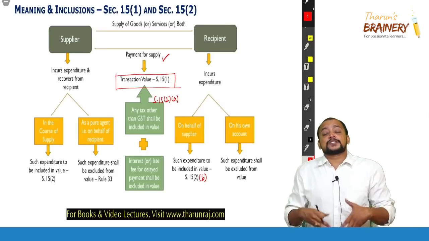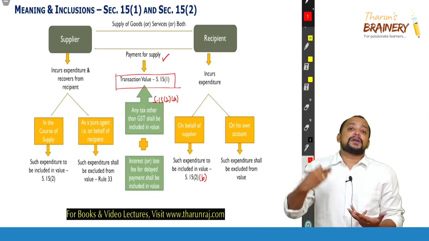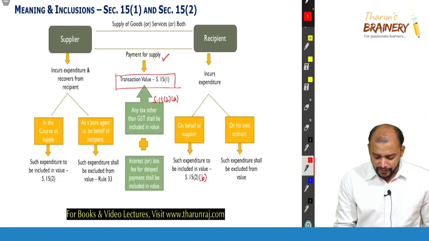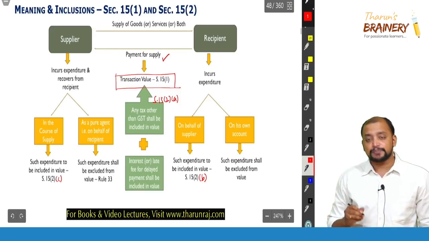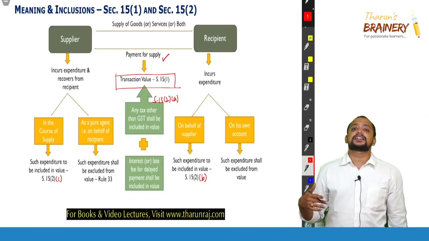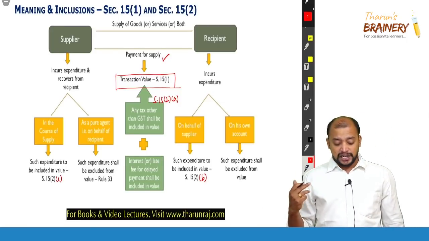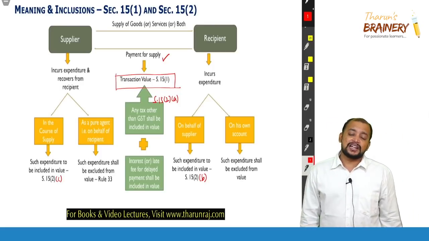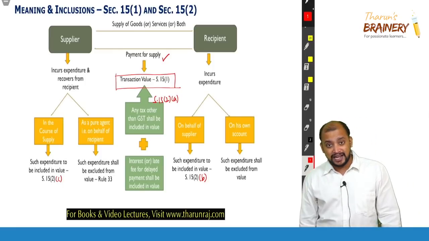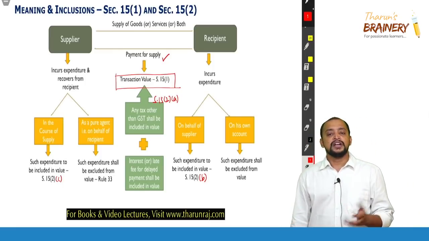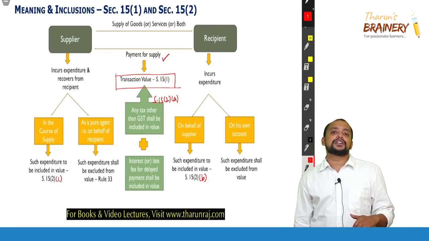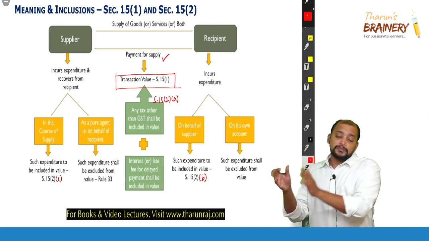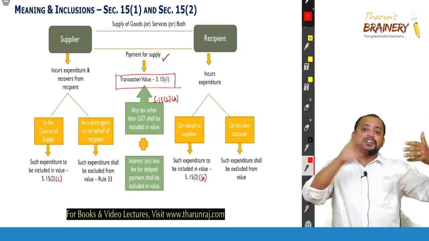15(2)(c): any expenditure incurred by the supplier and recovered from the recipient, that is, reimbursement expenses, will be included in the value. In this regard, we need to know one thing: if the expenditure is incurred by the supplier as a pure agent of the recipient, actually that liability should be paid by the recipient, but the supplier is paying it and recovering it from the recipient.